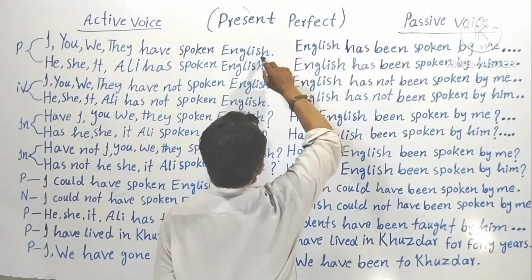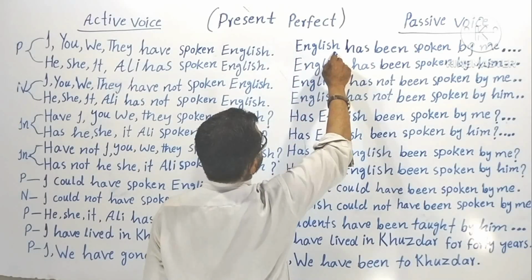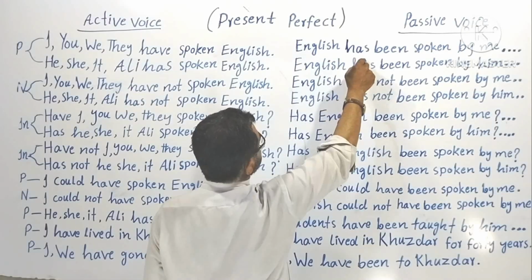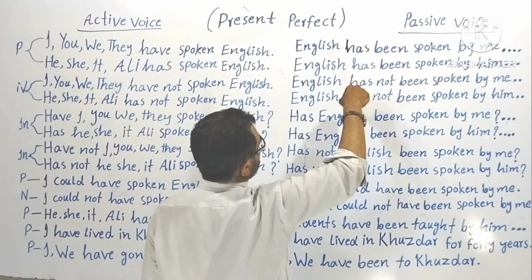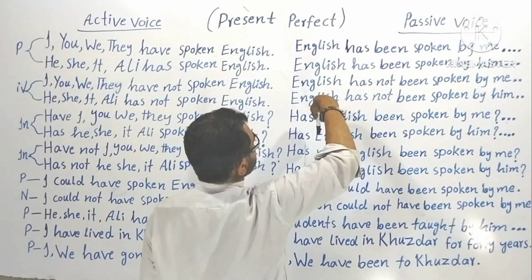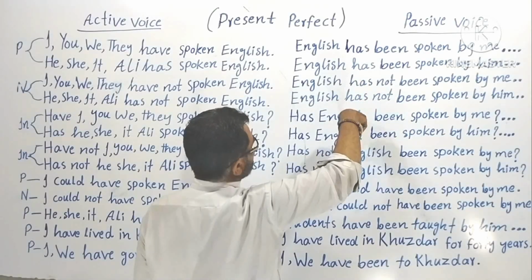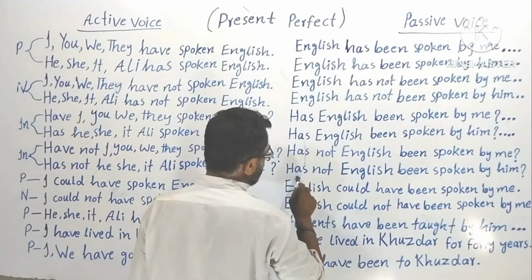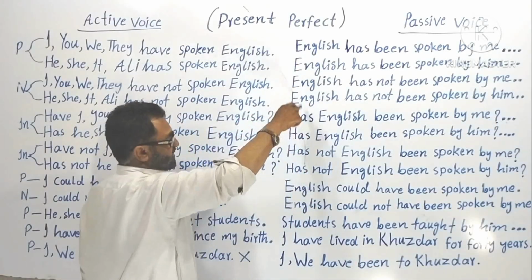When the subject is singular, it has taken singular helping verbs with it, that, these are singular subjects. Until here, these all are singular subjects.